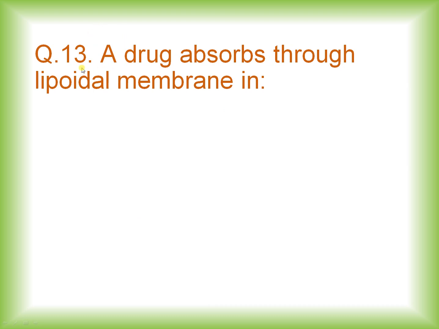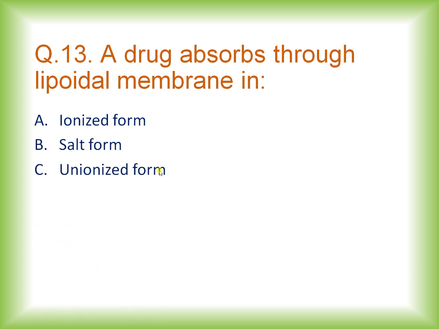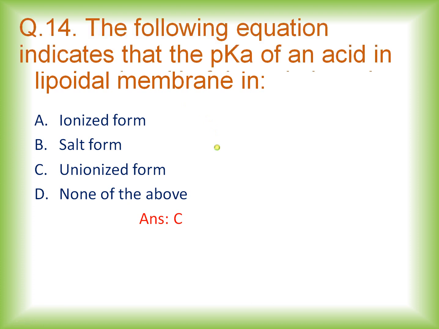Now moving towards question number 13. A drug absorbs through a lipoidal membrane in which form? Whether it is in ionized form, salt form, unionized form or none of the above. And the right answer is option C, that is unionized form. As per pH partition theory, the drugs which are in an unionized form are going to get absorbed through the lipoidal membrane easily.